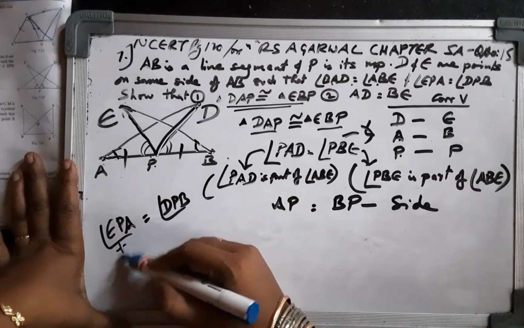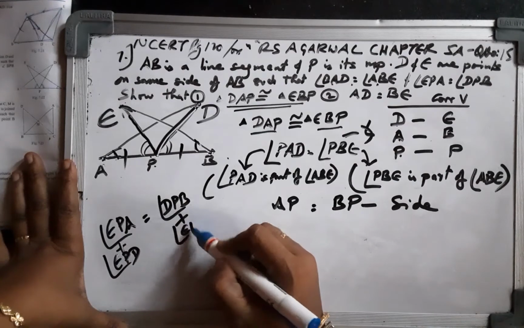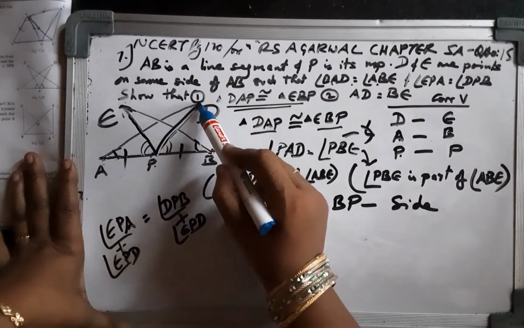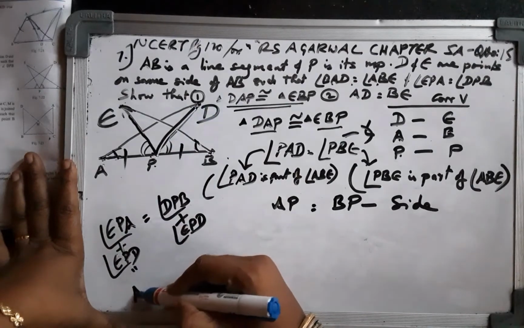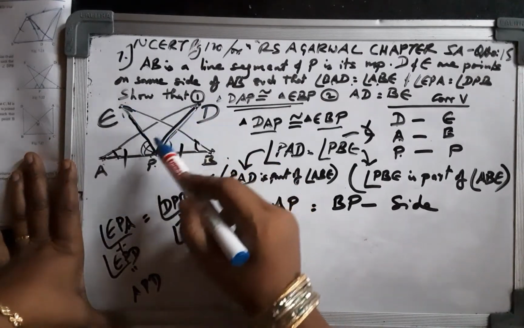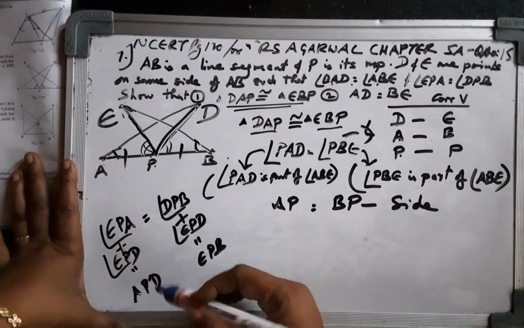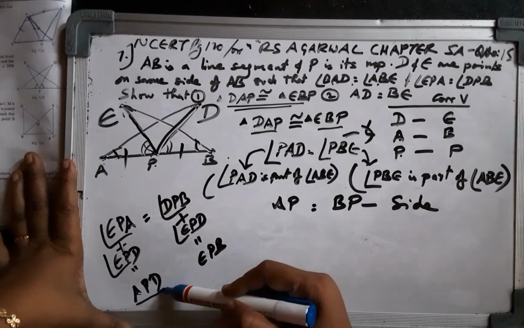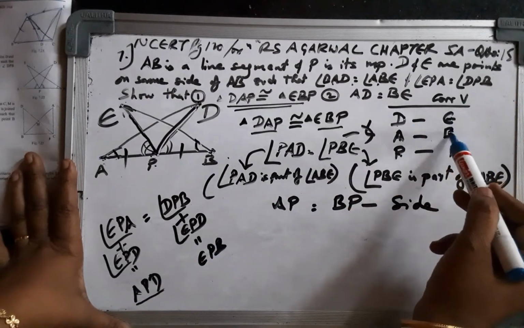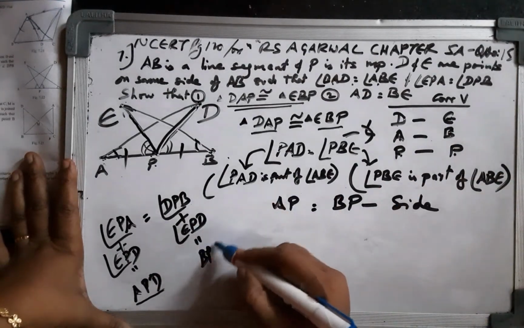Therefore adding EPD to this and to this will give us angle APD, and this will give, again adding the same thing, angle EPB. And I have to check if I have done my vertices right. APD and BPE ought to be written here, BPE.